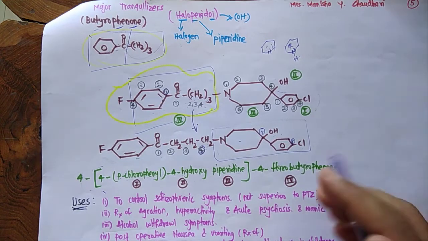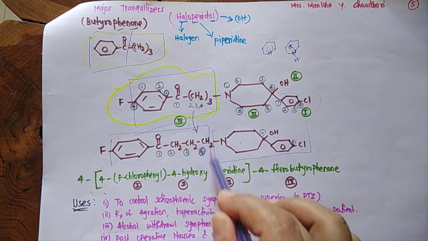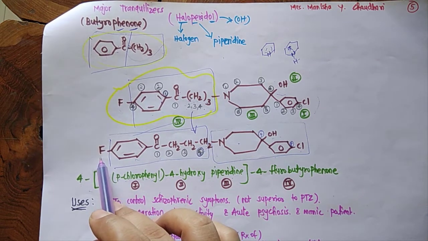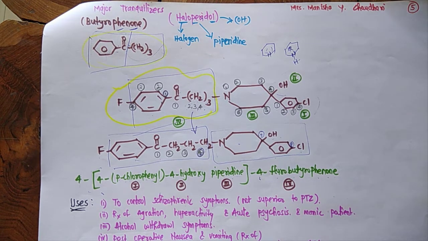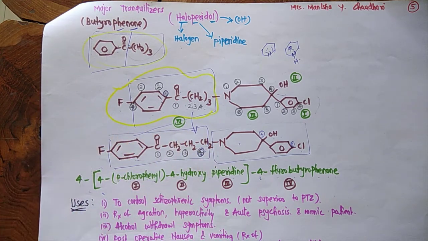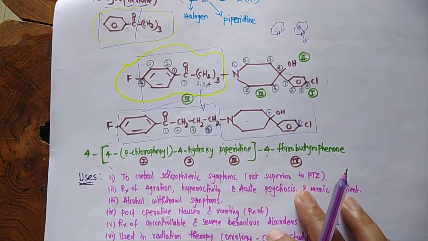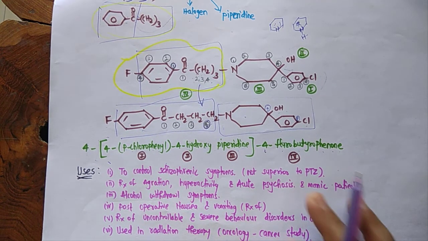Now last is what? This complete is, you very well know, butyrophenone, and at the fourth position there is fluorine. So 4-fluorobutyrophenone. Fluoro at the fourth position and butyrophenone. So this finishes the chemical name of haloperidol. This structure and chemical name are very important from the exam point of view. So please understand it properly.